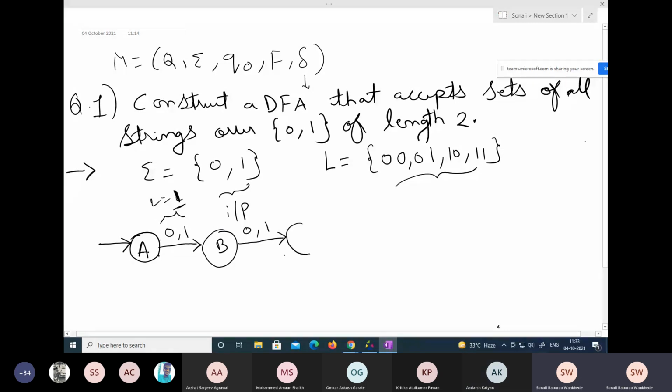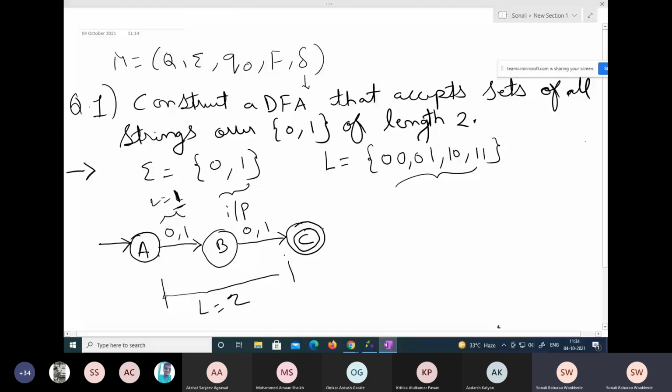B is sending 0 or 1 to the next state C. Now check the length of the strings here. What is the length of the strings? From here till here, the length of my string becomes 2 now. It means C is receiving two symbols; the length to reach from A to C becomes 2. That's why C will become my final state, because I have reached my conclusion. C becomes my final state over here.